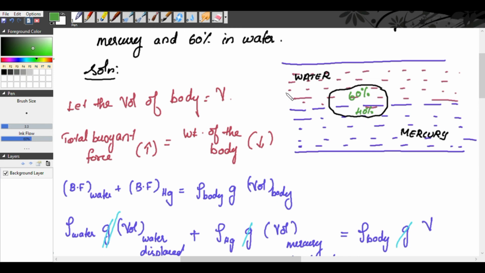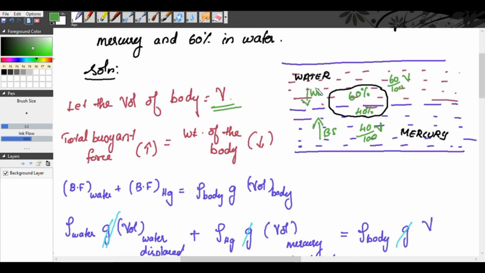Okay, so we will take the total volume of the body as V. That means the volume of the body lying in water is 60% of V and the volume of the body lying in mercury is 40% of V. Now, we know the buoyant force acts upwards and the weight of the body acts downwards.